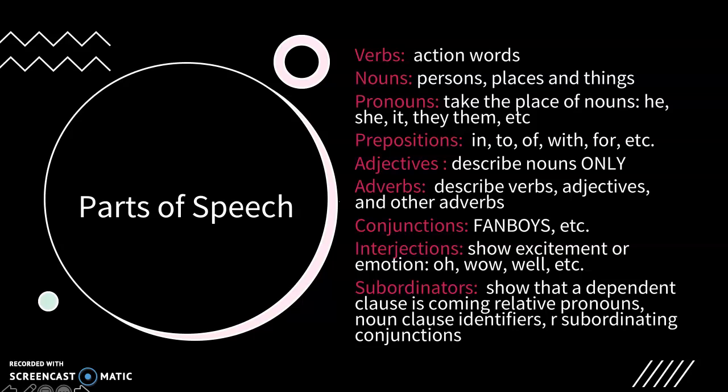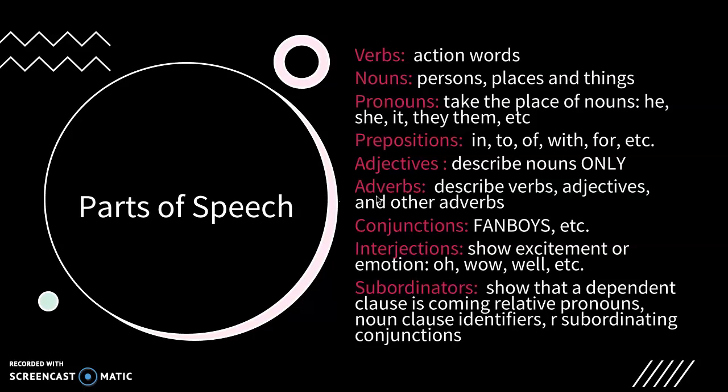Verbs, which are action words, nouns, which are persons, places, and things, pronouns, which take the place of nouns. You can see there some examples. Prepositions, little words that show the relationships between things, lots of spatial relationships, in, to, of, for, with, etc. Adjectives, which tell about nouns. Adverbs, which tell about verbs and other adverbs.